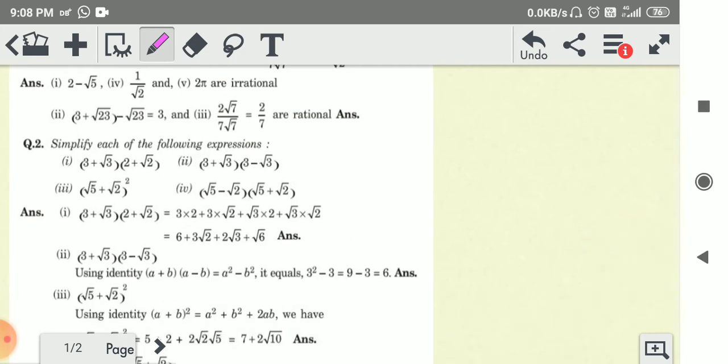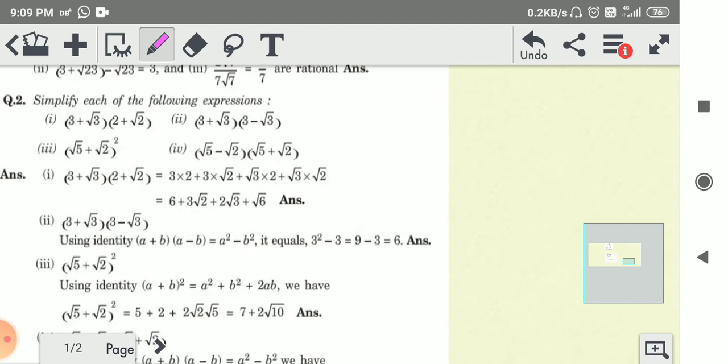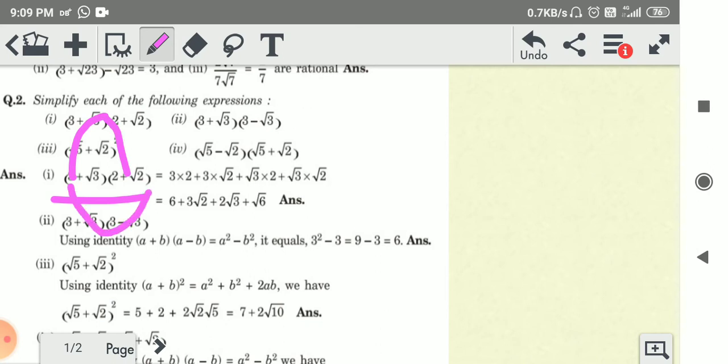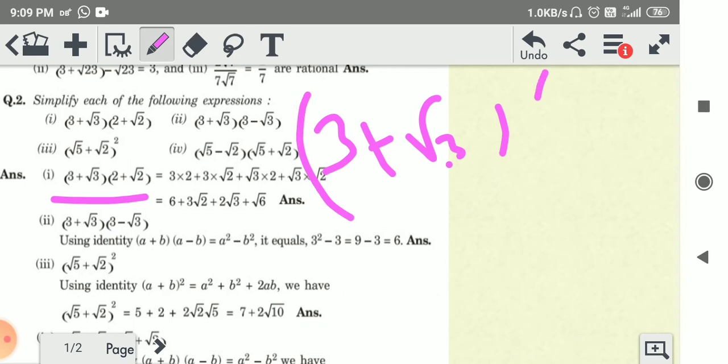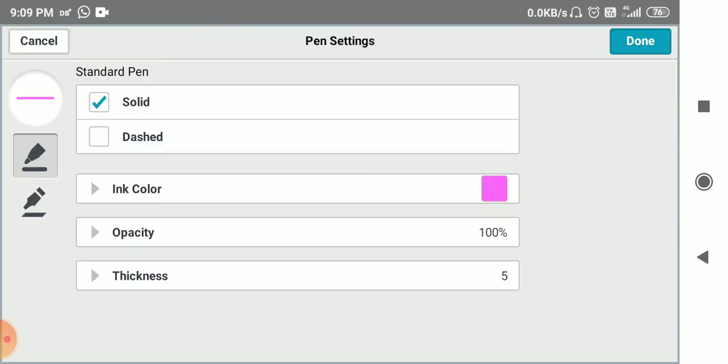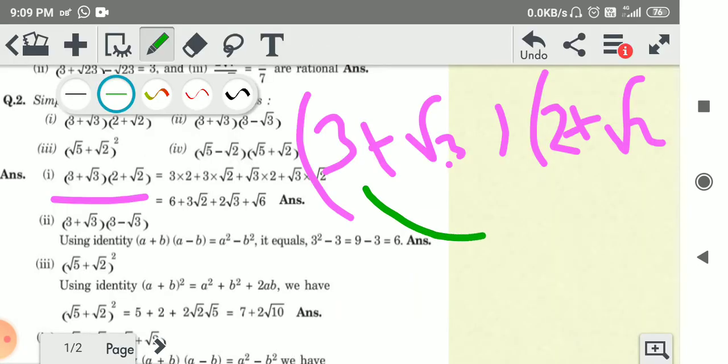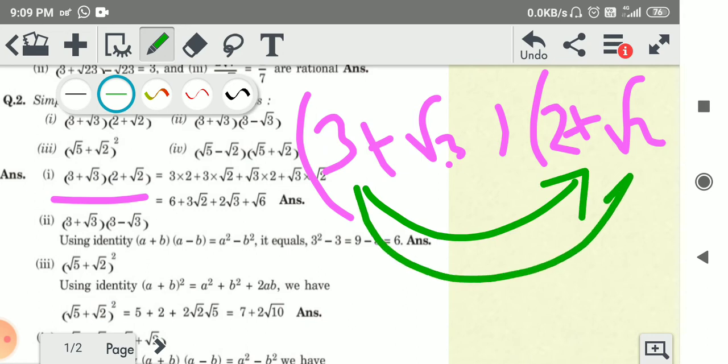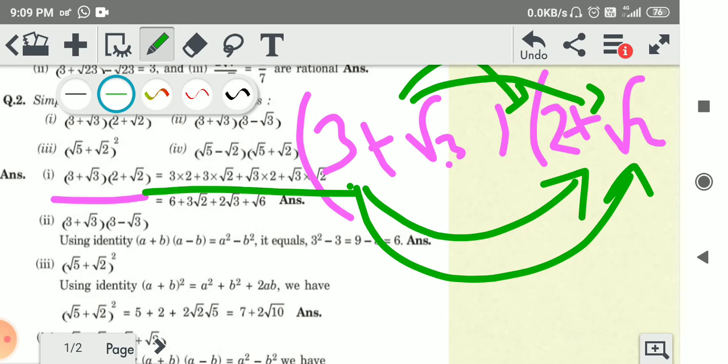Okay, now question number 2 is simple. Simplify the following. So firstly question number 1, 3 plus root 3 multiplied by 2 plus root 2. Firstly, we are multiplying 3 by 2 and 3 by root 2, and root 3 by 2 and root 3 by root 2.